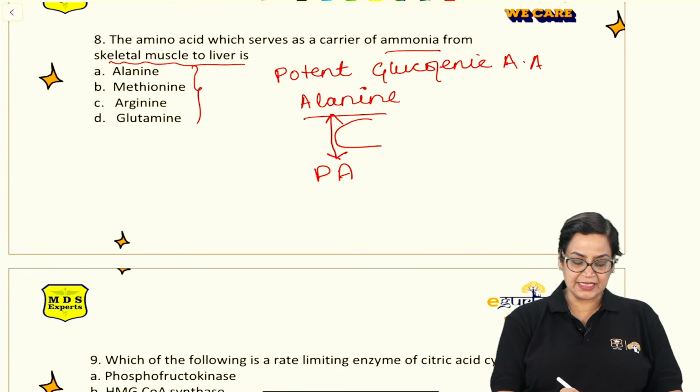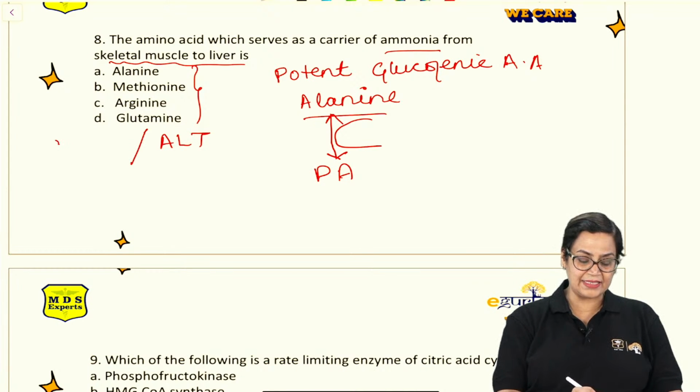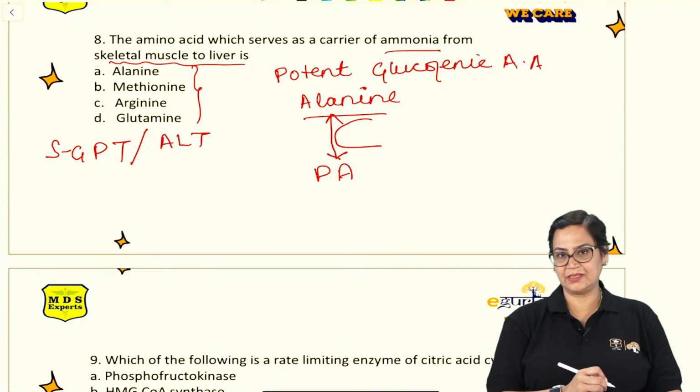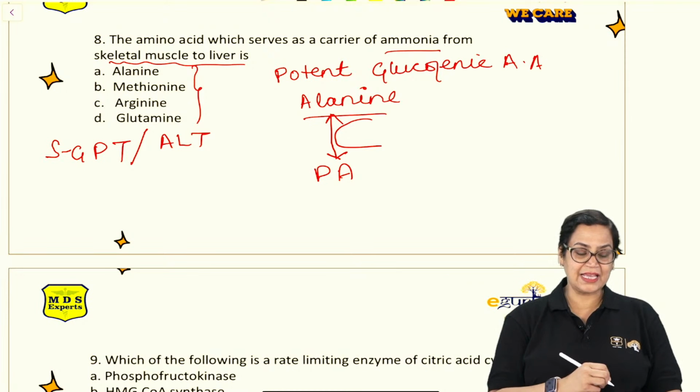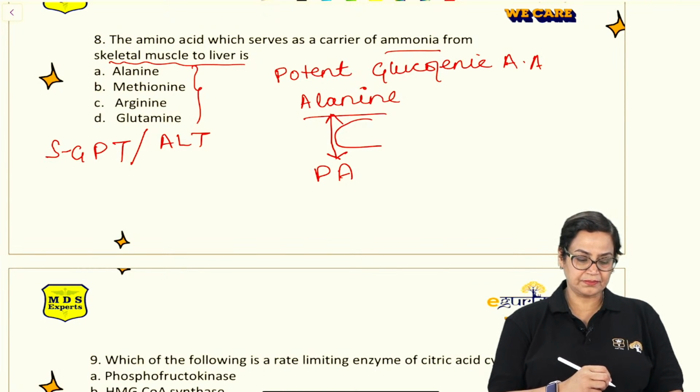The name of the enzyme here is alanine transaminase, which is also known as serum glutamate pyruvate transaminase. Can anybody tell me, this SGPT is a marker of which diseases? This is a marker of liver diseases. This is again one of the very important questions.